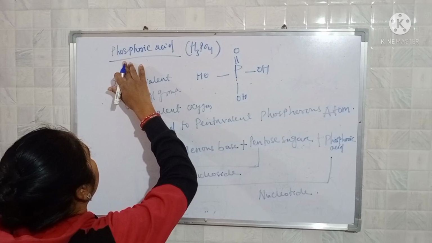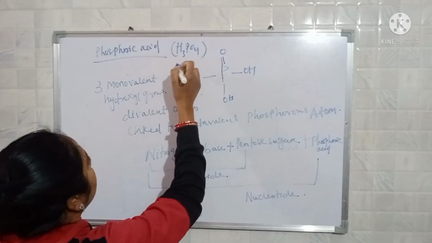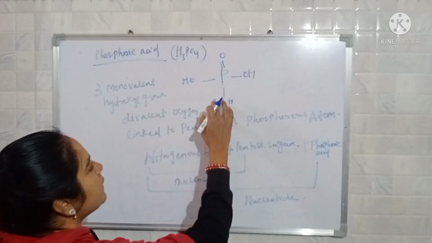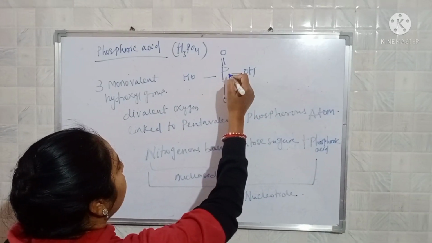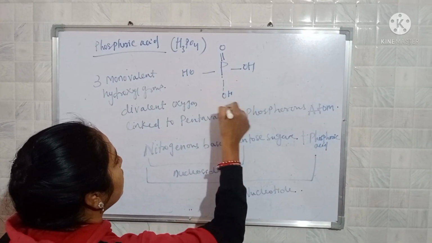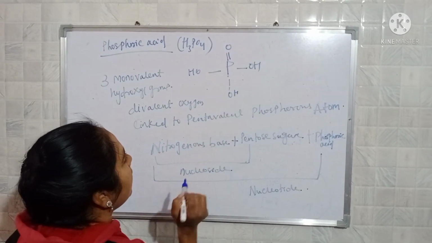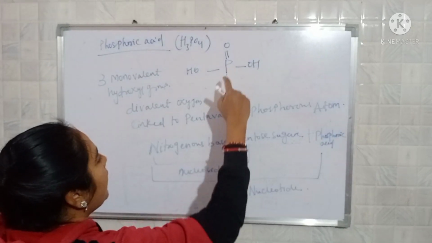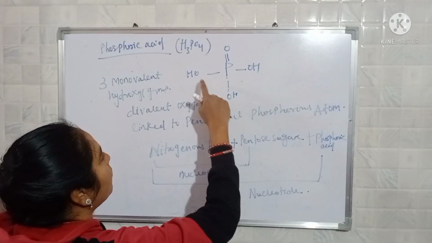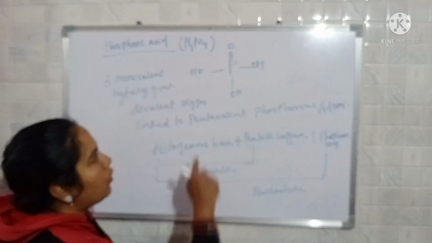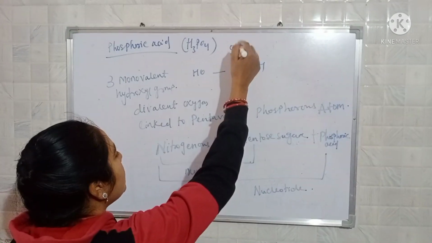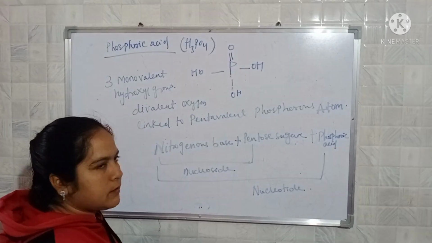Now the third point is the phosphoric acid. The molecular formula of phosphoric acid is H3PO4. Here is the structure. P means phosphorus, OH is the hydroxyl group, and O is the oxygen atom. Here P is the pentavalent phosphorus atom, OH is the 3 monovalent hydroxyl groups, and O is here a divalent oxygen group.